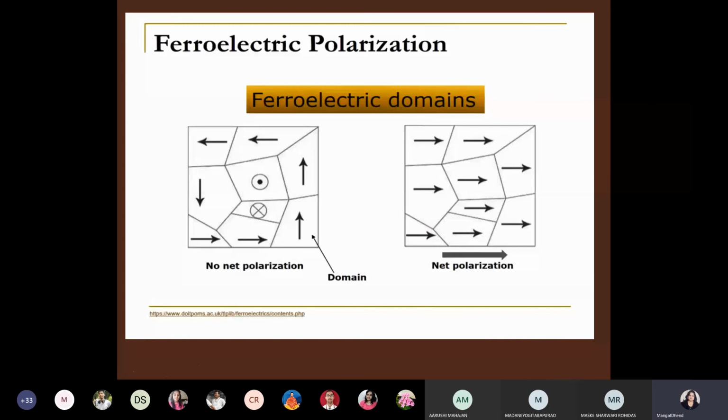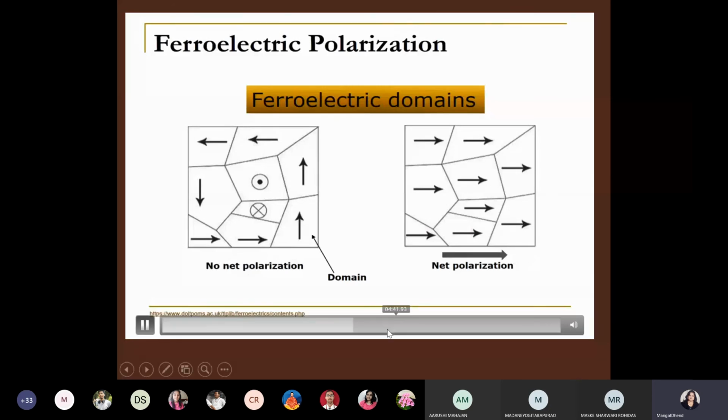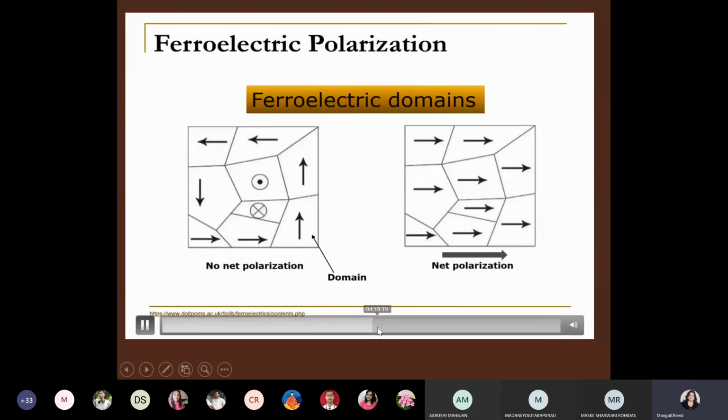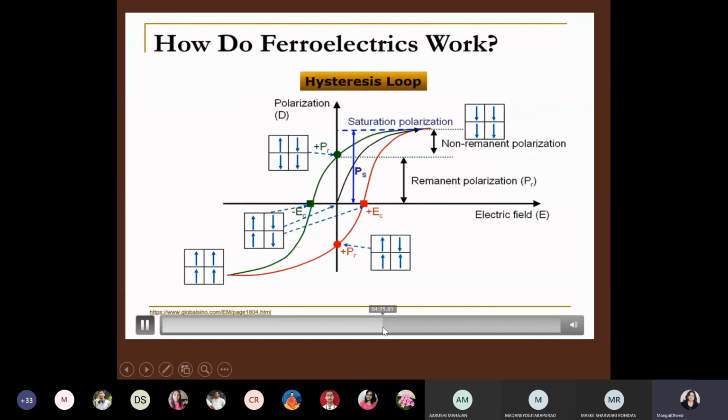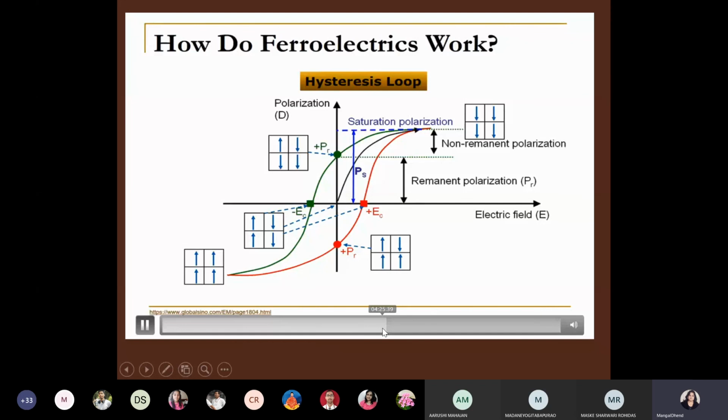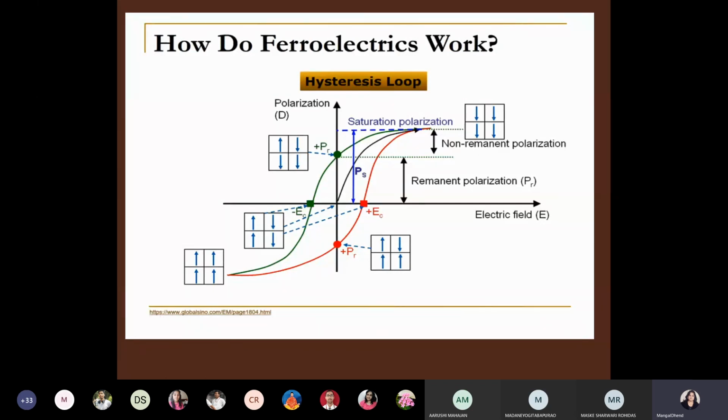Domains in ferroelectrics range in size from only a few nanometers across to a micron. Even though each domain has its own net spontaneous polarization, the polarization of all the domains may cancel out, and the material as a whole has domains in completely different directions. The ferroelectric domains can be aligned by applying an external electric field. On the right, all of the domains are aligned in the same direction. The x-axis is the applied electric field and the y-axis is the polarization of a sample ferroelectric material. We call this diagram the PE loop.